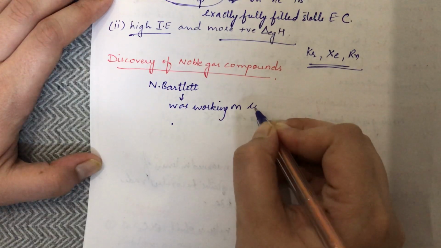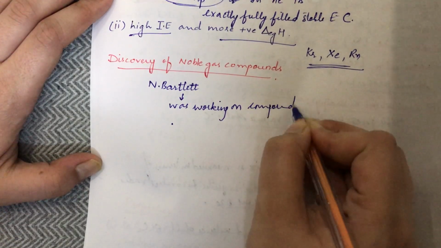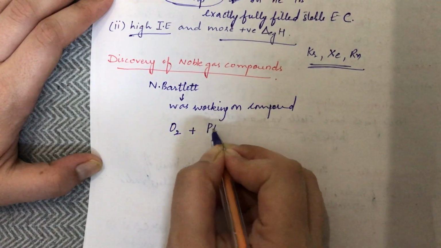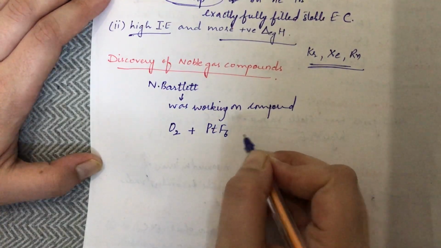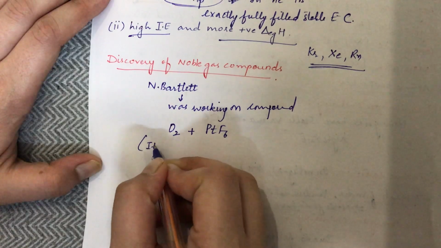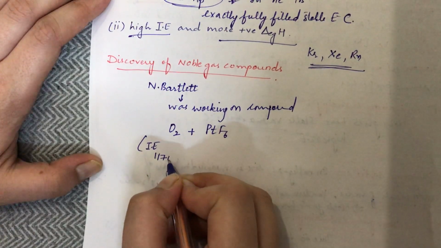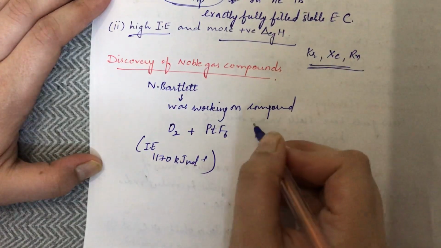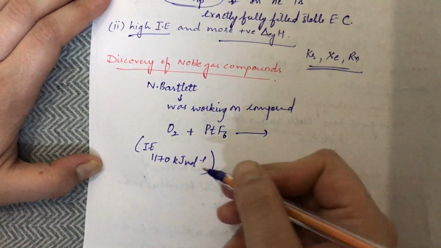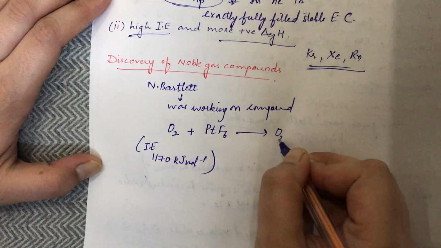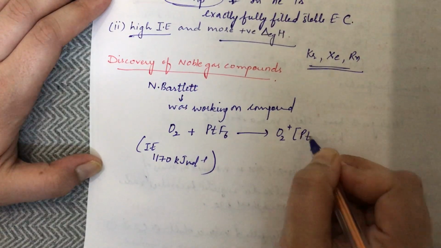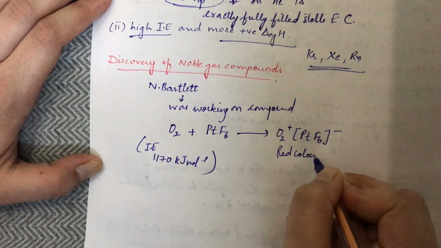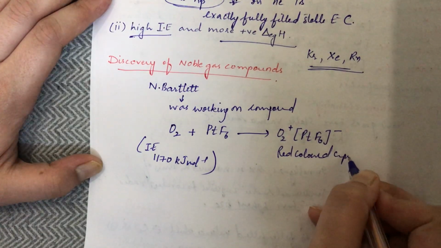They were working on the compound O2, and he reacted it with PtF6. O2 has an ionization energy of 1170 kilojoules per mole. It has this ionization energy, and he reacted O2 with PtF6 and formed a red colored compound. This is a red colored compound.